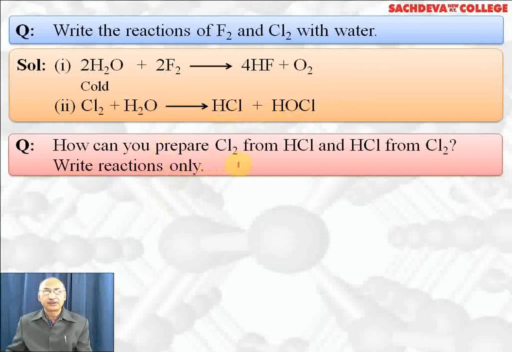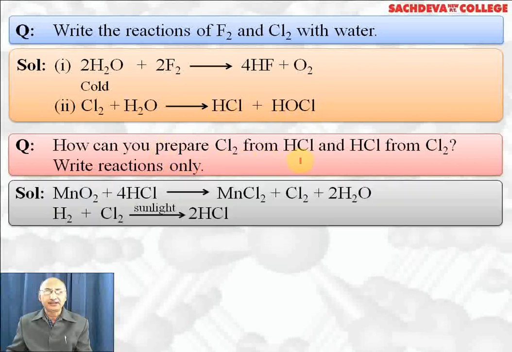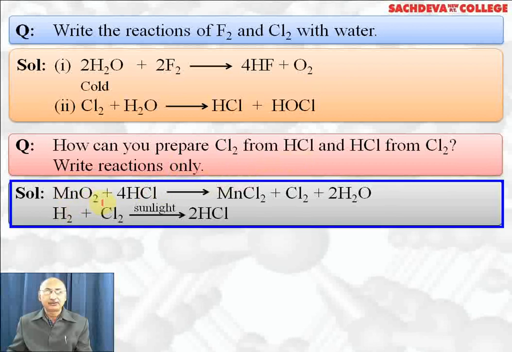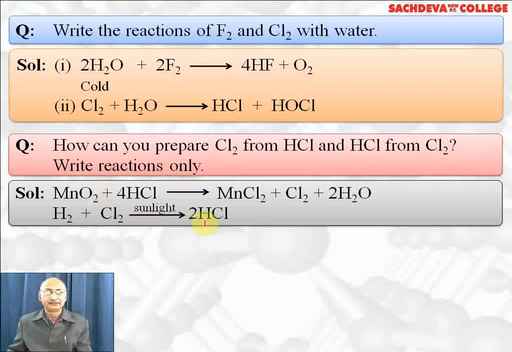How can you prepare Cl2 from HCl and HCl from Cl2? I write reactions only. Cl2 from HCl can be prepared by Deacon process and also with the help of MnO2 which is an oxidizing agent. MnO2 plus 4HCl will give MnCl2 plus Cl2 plus 2H2O. HCl from chlorine can be prepared by photochemical reaction. H2 plus Cl2 react in presence of sunlight to form hydrogen chloride.